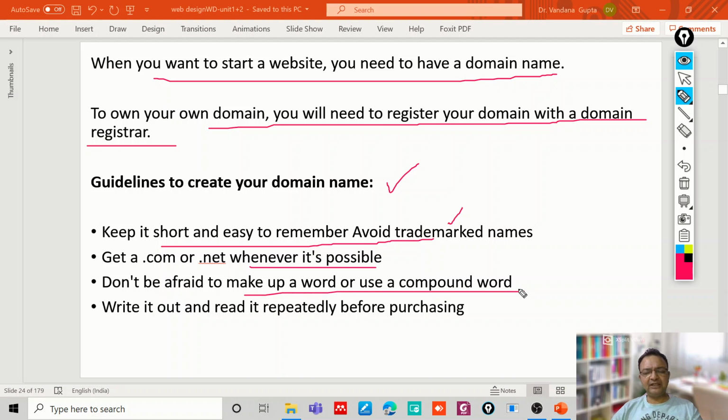We should choose a domain name for our website that reflects the purpose or the objective of the website. And we need to write it and read it repeatedly before we register this domain name for our website. Obviously, it should be a brief name, it should not be lengthy, it should reflect the objective of the website, and it should be easy to remember.